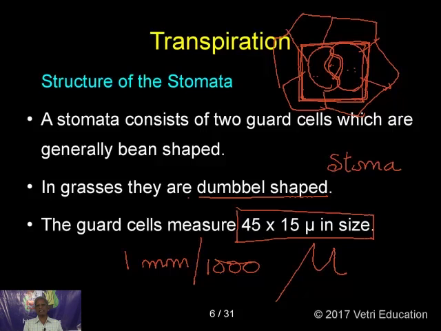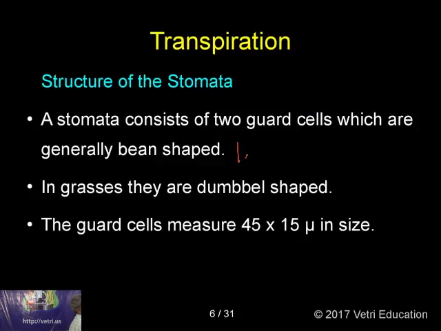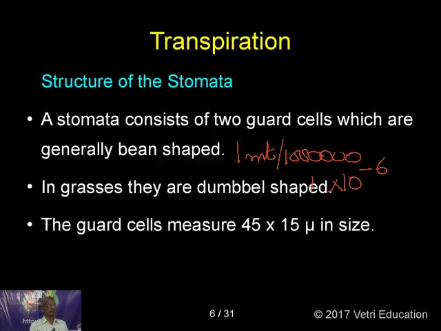You know, the meter is the basic unit of length in physics. So when 1 meter is divided by 1000, it is a millimeter. When it is still divided by 1000, it becomes a micron. So micron is represented by 1 into 10 to the power of minus 6, because we get 6 zeros. That's very, very important. It is 1 into 10 to the power of minus 6 meters.